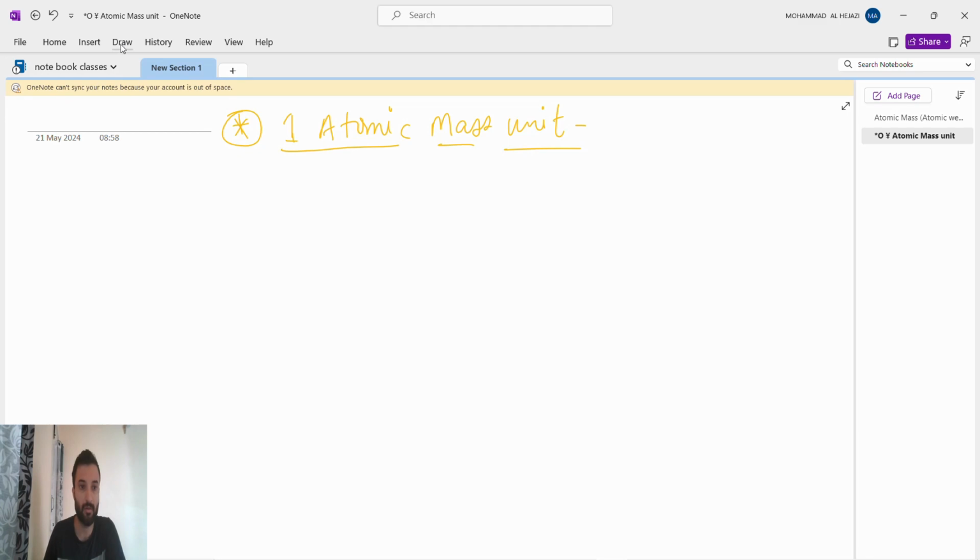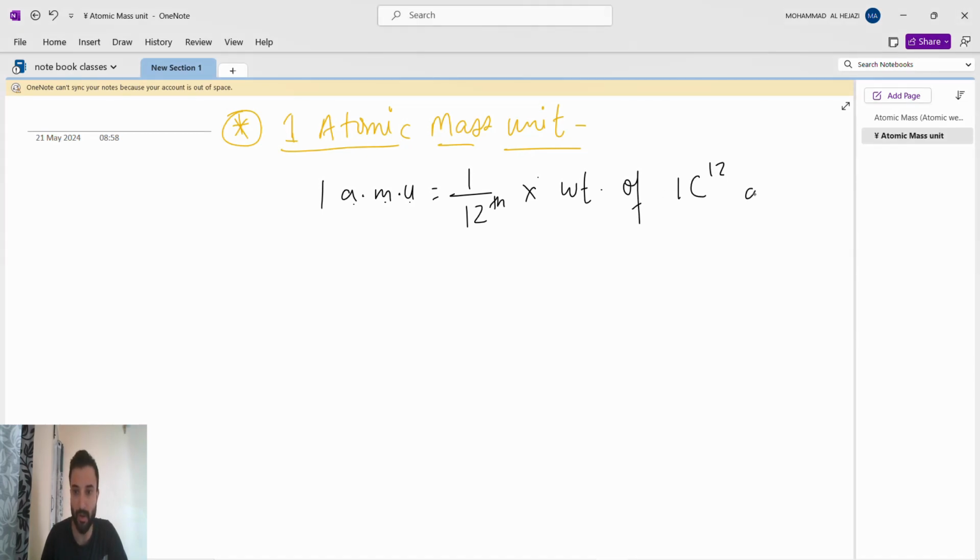1 atomic mass unit. 1 AMU, atomic mass unit, is equal to 1 by 12th into the weight of 1 carbon 12 atom.